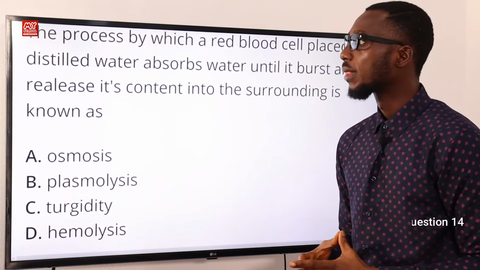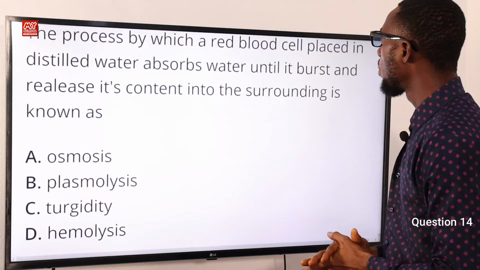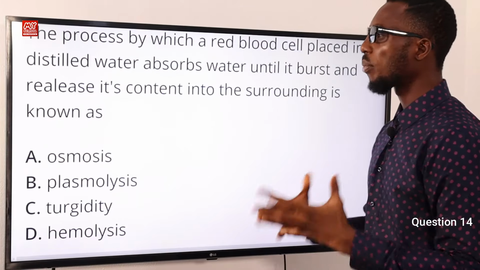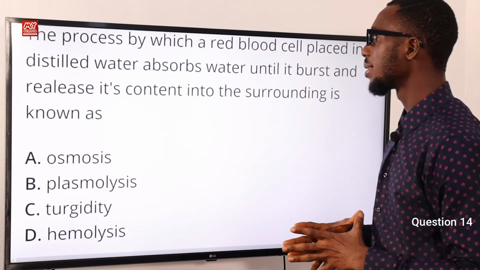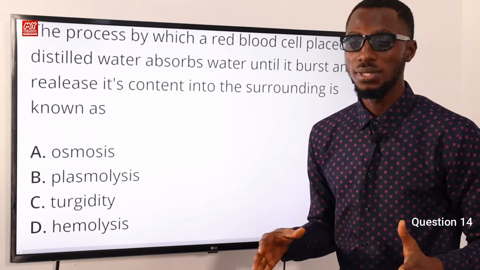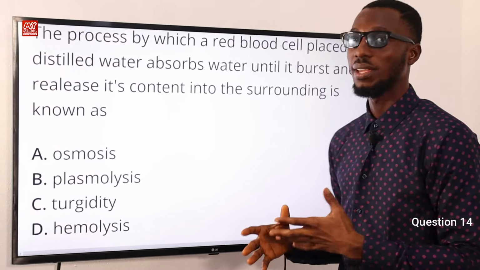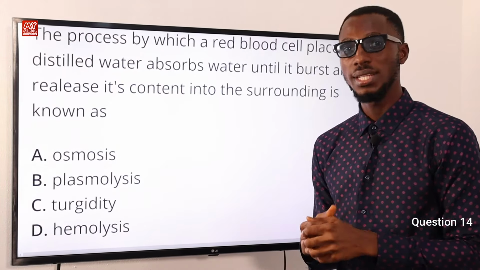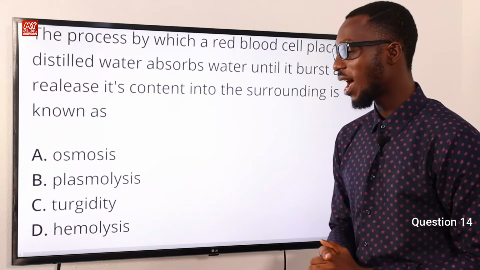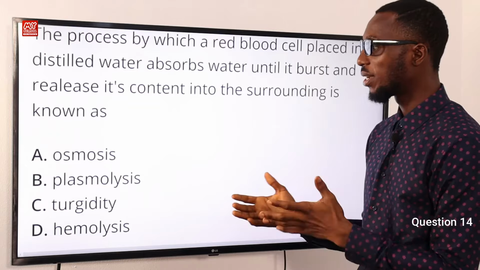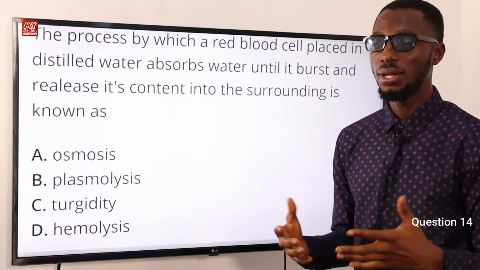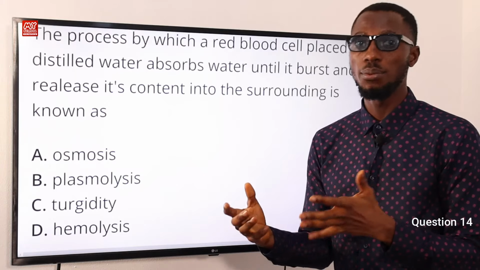Number 14. The process by which a red blood cell placed in distilled water absorbs water until it bursts and releases its contents into the surrounding is known as what? This is known as hemolysis. Hemolysis is the destruction of red blood cells, and before you know it, the hemoglobin inside comes outside. So that is hemolysis. Then let's look at what osmosis is. Movement of water molecules through a semi-permeable membrane.